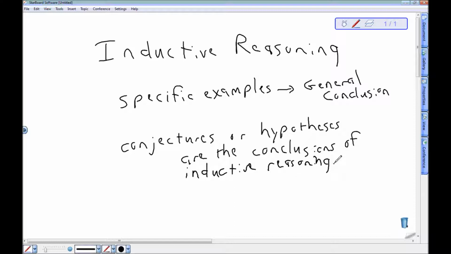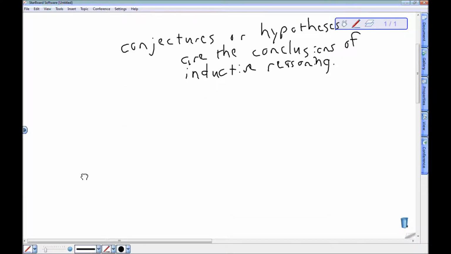You can really think about inductive reasoning as making your best guess based on the evidence that you have. Okay, that's how we have words like conjecture or hypothesis for our conclusions. If somebody can find something that shows my conclusion is wrong, it's called a counterexample.